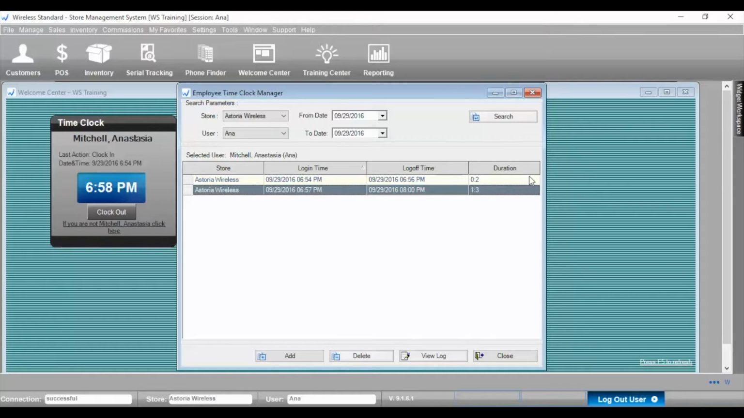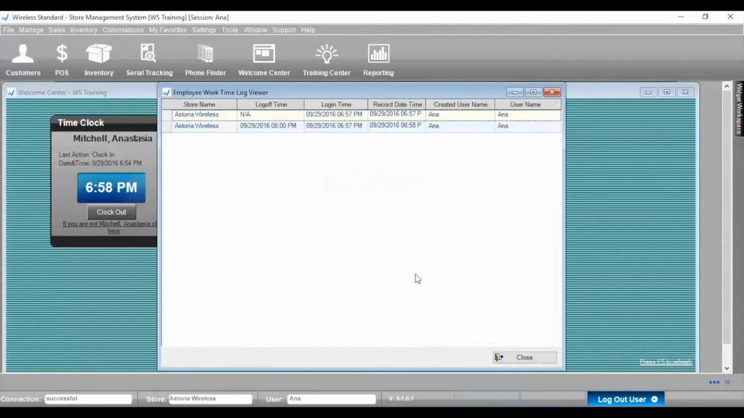If you have any doubts about someone else changing employees' hours, you may check logs with the Help View Log button on the bottom panel. You will see if there's any changes made and who's made them.